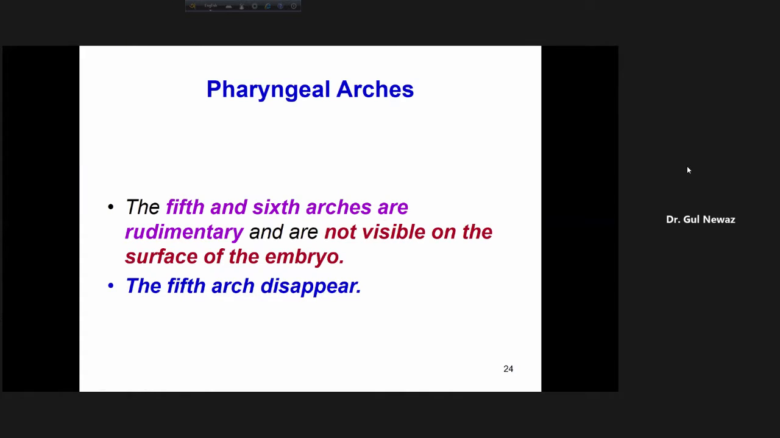The 5th and 6th arches are rudimentary and are not visible on the surface of the embryo. The 5th pair disappears. So altogether we have pharyngeal arches 1, 2, 3, 4, and 6: first, second, third, fourth, and 6th pharyngeal arch. Remember, the 5th pharyngeal arch usually disappears. So we will get 1, 2, 3, 4, and 6.